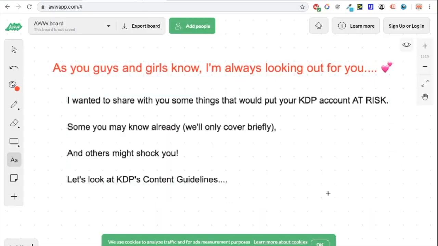As I say, most of those things you probably knew about, the copyrights. Make sure you read about public domain, see what you can do and what you can't do. Personally, I steer clear of public domain. I'm not really fully sure on the rules myself, so that's why I don't do it. Steer clear of trademarks, steer clear of copyrights, and also steer clear of human tragedy, because you don't want to lose your account and therefore lose your royalties, as you've just seen. So I hope that you've enjoyed the video.